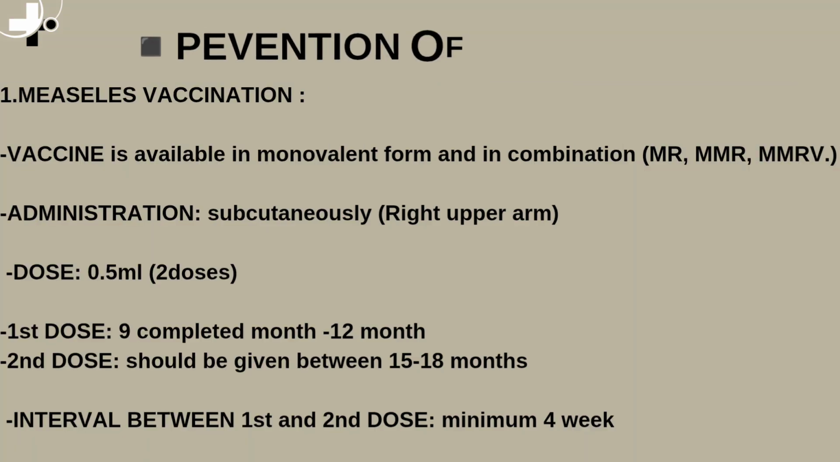Vaccine is available in monovalent form and in combination: MR, MMR, MMRV. Administration, subcutaneously, on the right upper arm. Dose, 0.5 ml, 2 doses. First dose, 9 completed months to 12 months. Second dose should be given between 15 to 18 months. Interval between first and second dose, minimum 4 weeks.